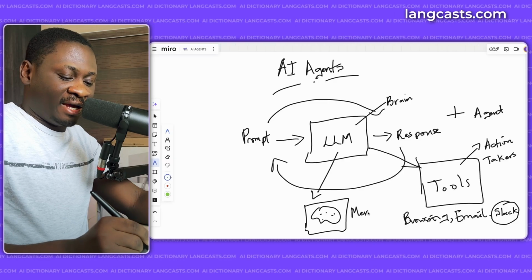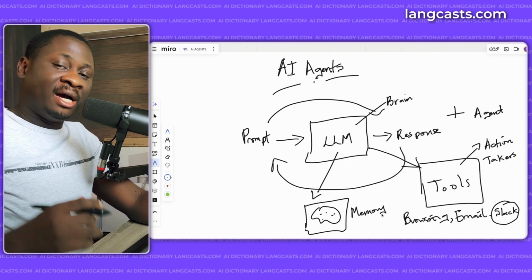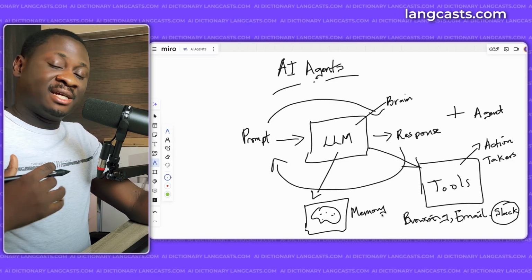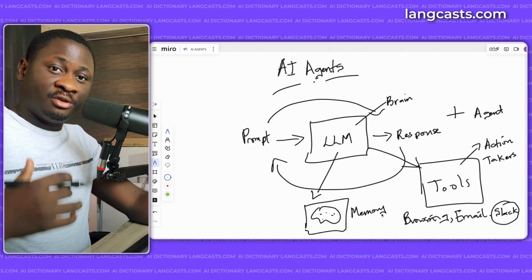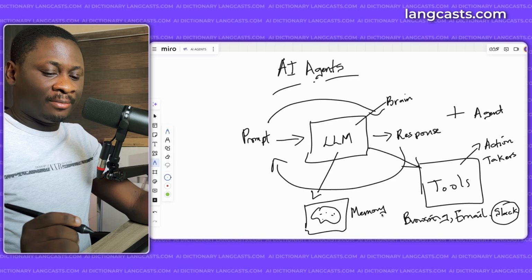So we can give our AI agents memory. Now, memory allows our AI agents to retain information and use it as context for future actions. They can retain information and use it as context for a future action. And this memory can be divided into two.